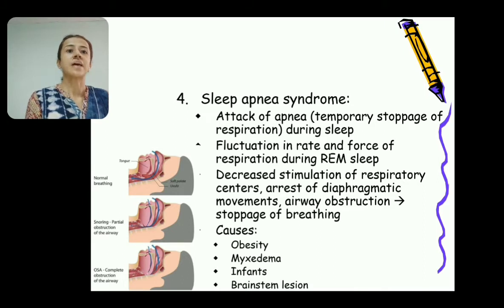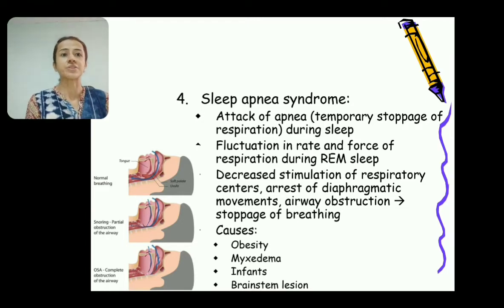Next is sleep apnea syndrome. Here the person has attacks of apnea. What is apnea? It is a temporary stoppage of respiration during sleep. Because of apnea, there is fluctuation in the rate and force of respiration that is found during the REM stage of sleep.